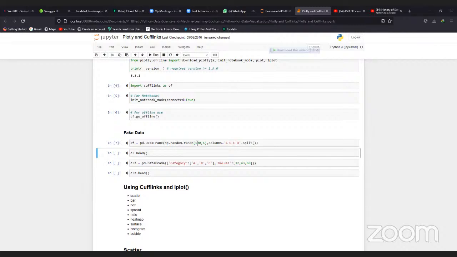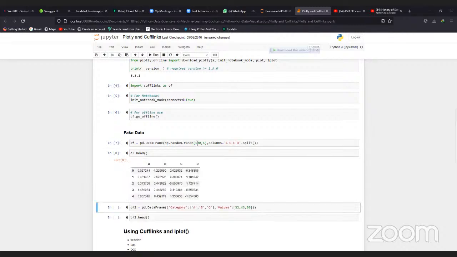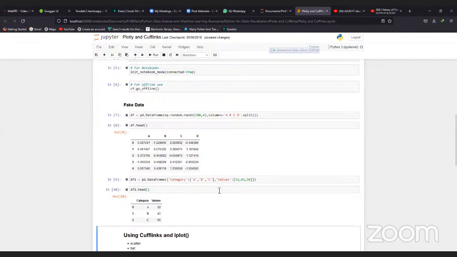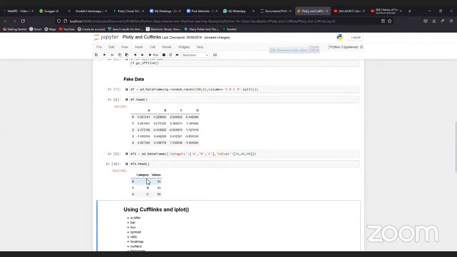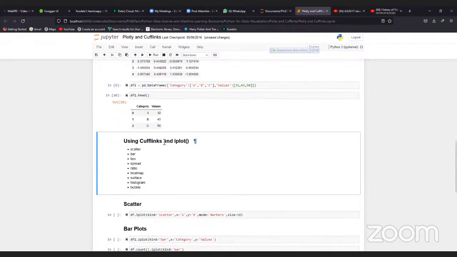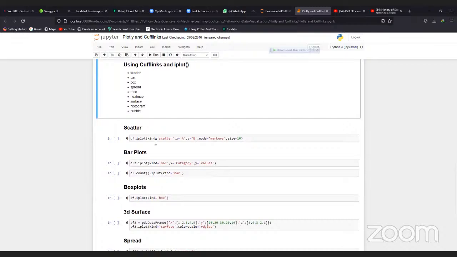So now we are generating our data sets. This is our data set here, under df2. We have one category ABC, with values 32, 43, and 50. So df2.head, you can see what we have here, category ABC. Now, using cufflinks and iplot, we can do scatter, bar, box, spread, ratio, heat map, surface, histogram, and bubble. You can see we've done most of these things actually in Seaborn.